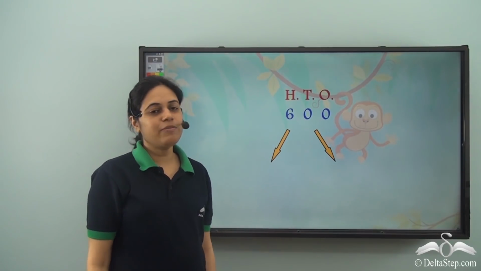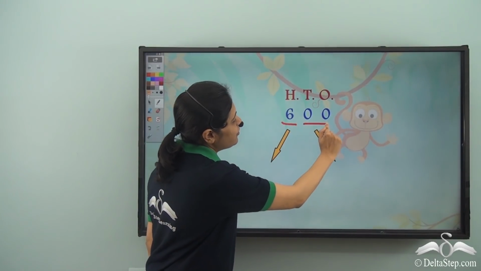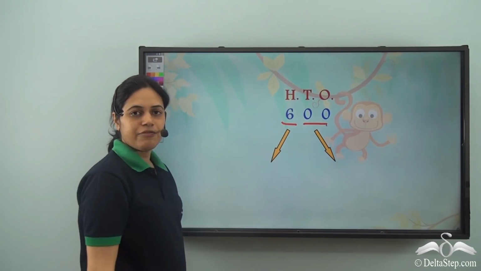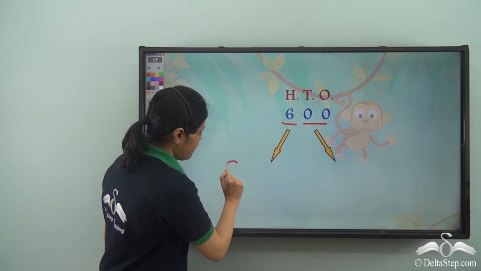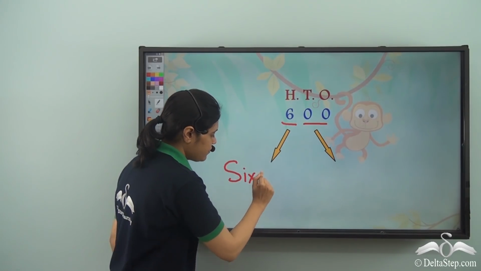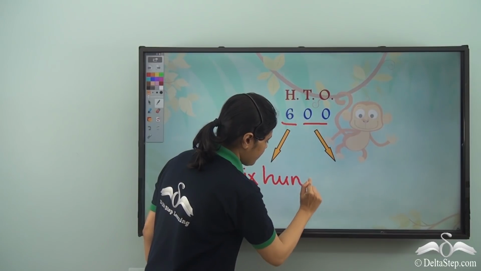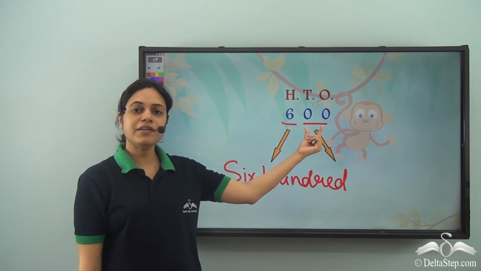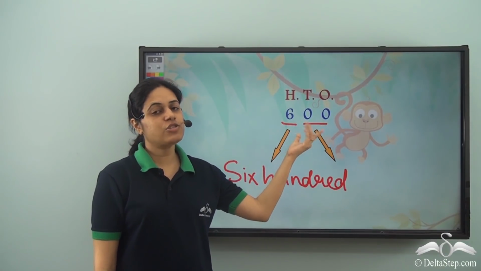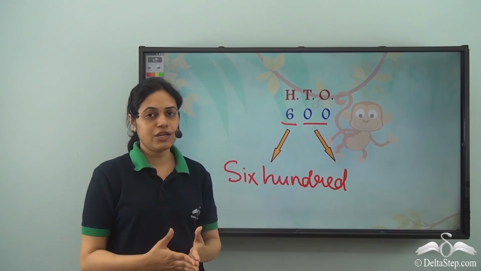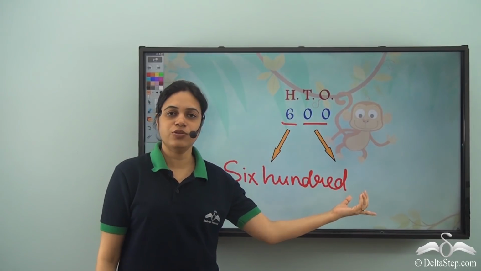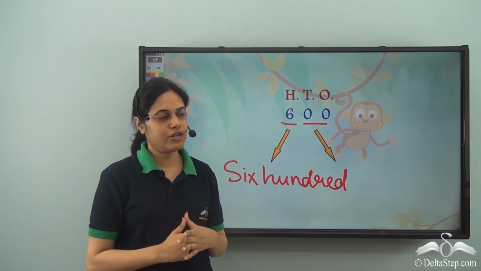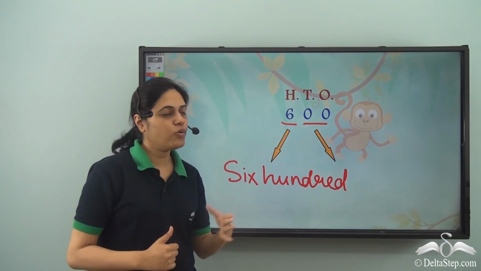So what is the number name of this number? I have 6 in the hundreds place and then these two zeros. So first part will come from 6 in the hundreds digit, which will be 600. And the second part is 0 0, which means only 0. So when we have 0, I don't write anything for 0. So it's just 600. So 600 is only 600.